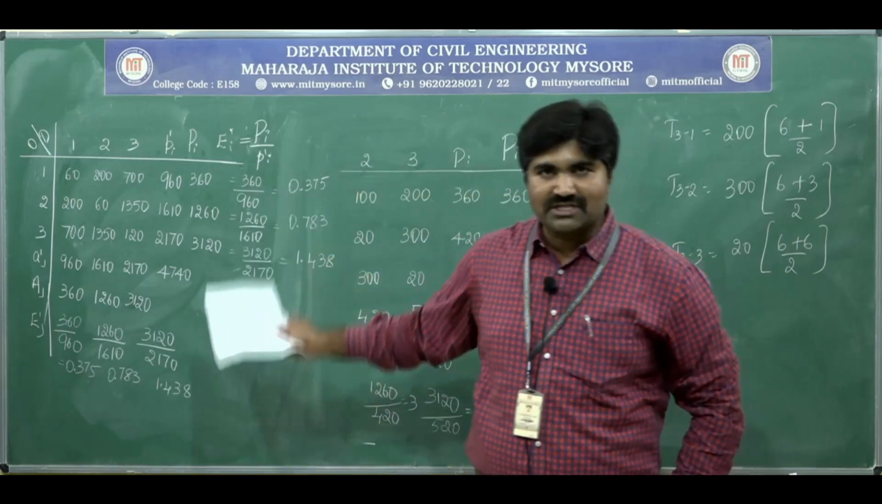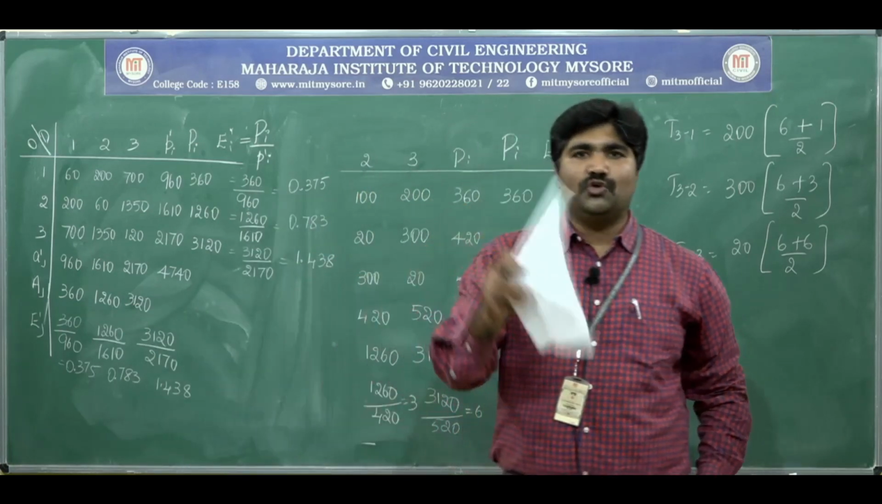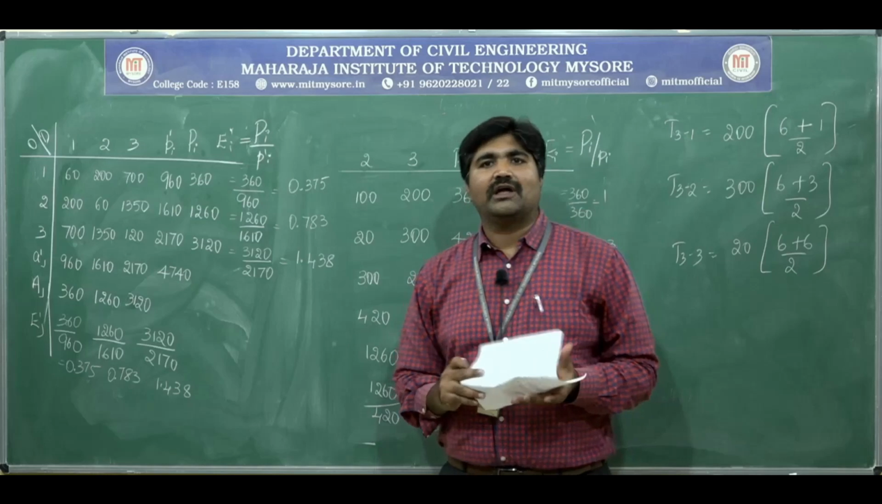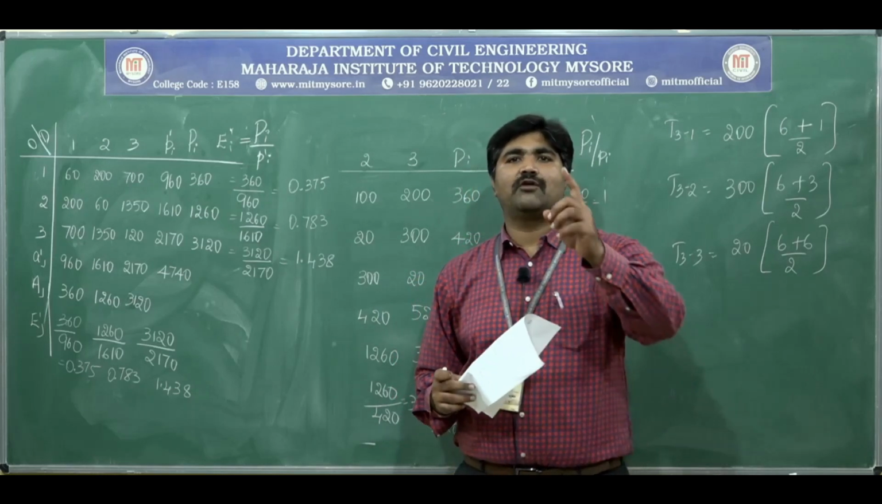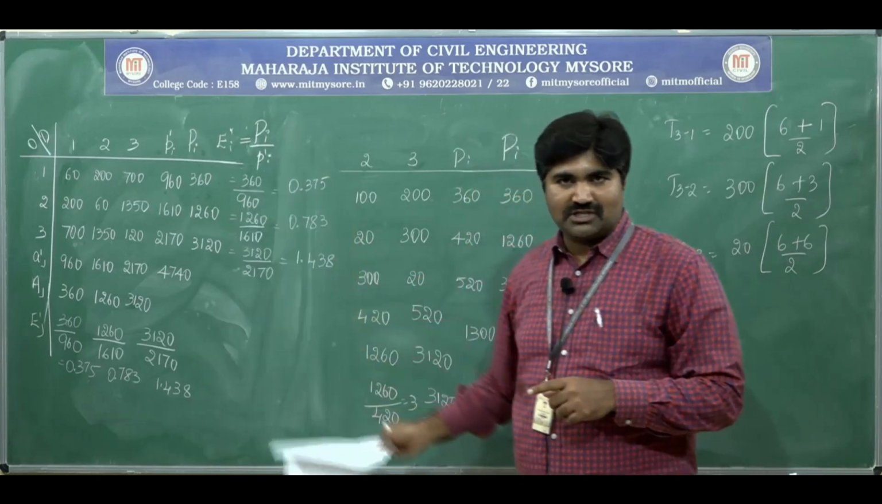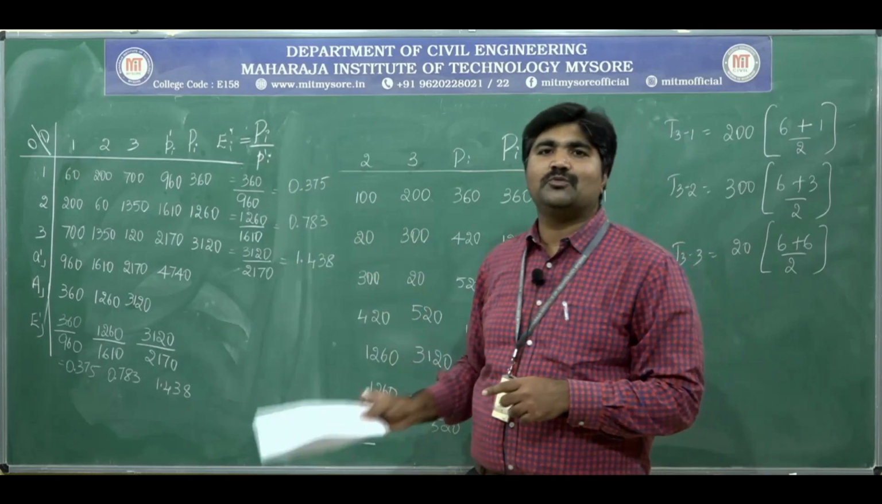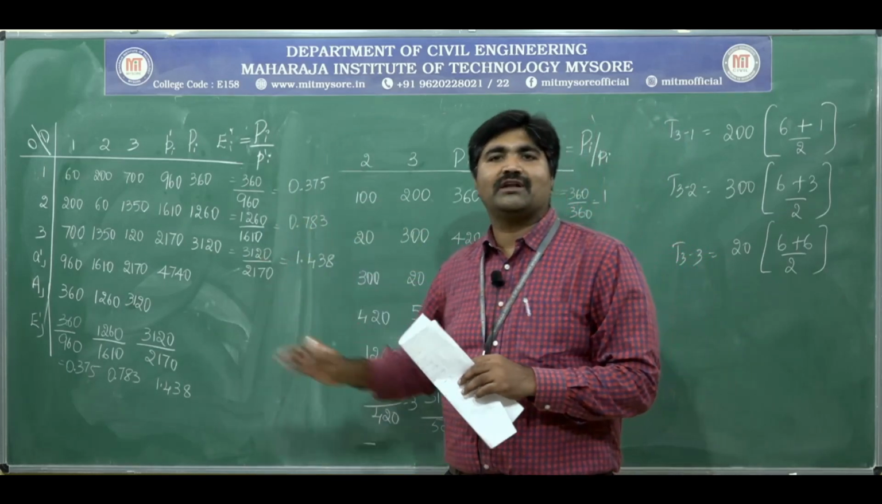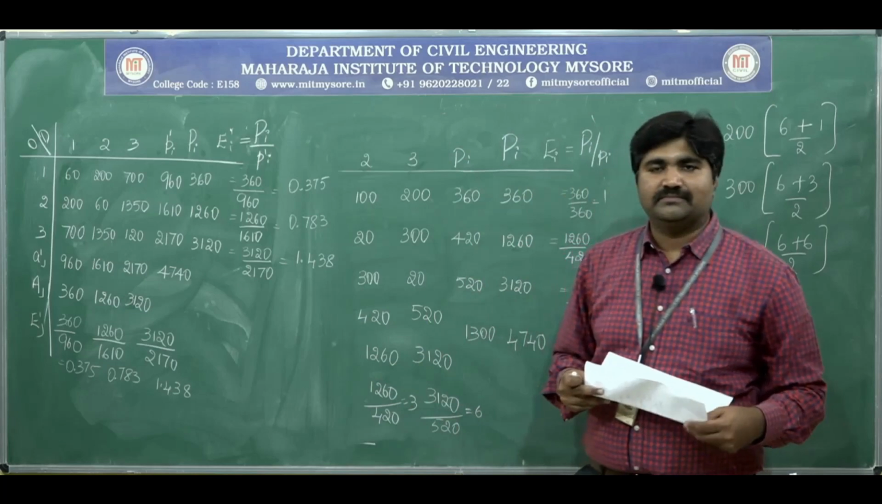we have to continue the procedure until the growth factor is equal to unity, that is 1. Until the growth factor is equal to unity or 1, we have to continue this procedure. This iteration procedure should be continued until the growth factor is equal to unity.